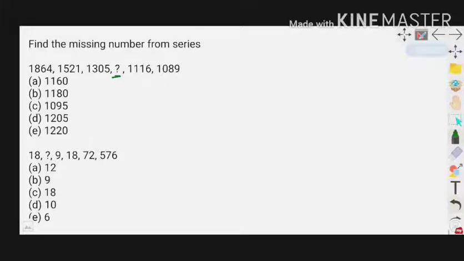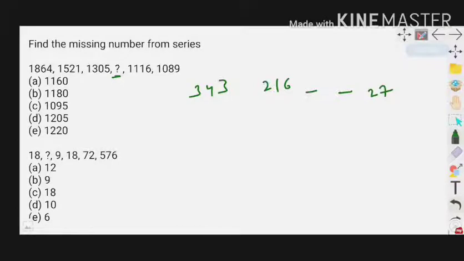First of all, try to find the difference among these numbers. 1864 minus 1521, 343, and 1521 minus 1305, 216. We don't know what is the next. And 1116 minus 1089, 27.